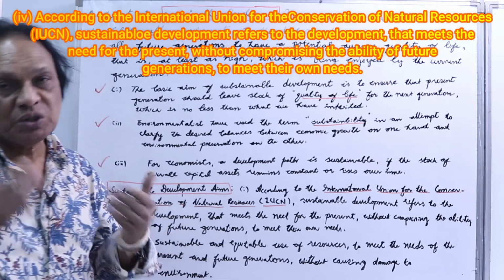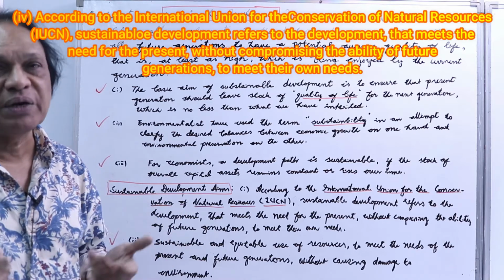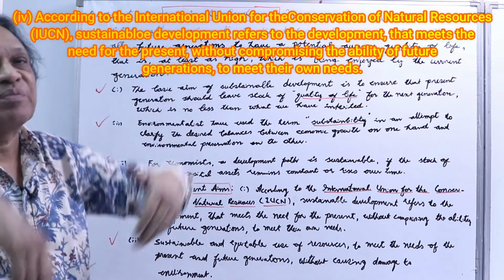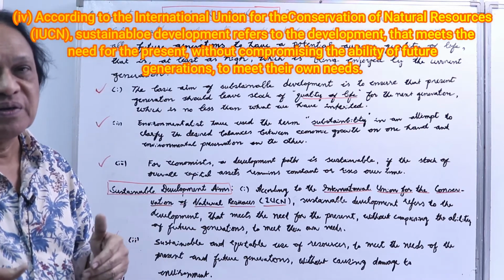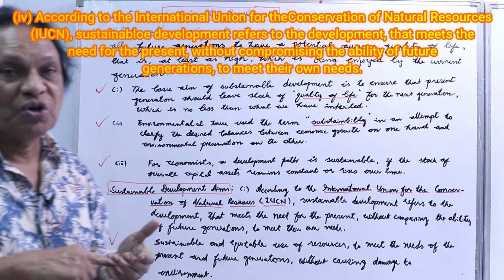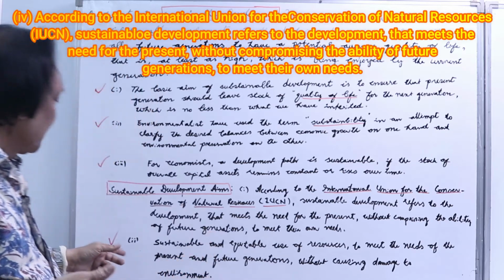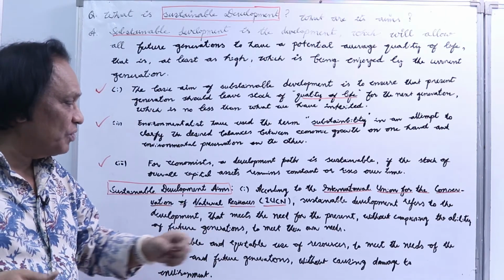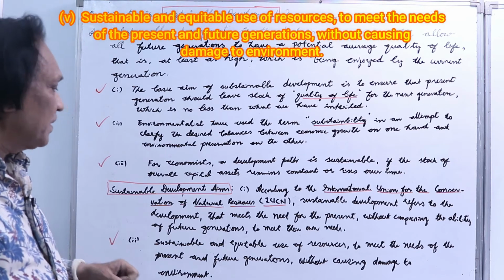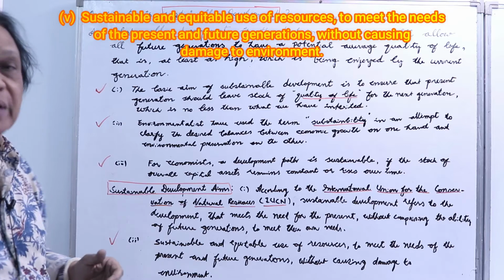So sustainable development means we should utilize whatever resources we need to meet our needs, but we should not compromise with the needs of the future generation too. That means we should look after the present generation as well as the future generations. And the next point, sustainable and equitable use of resources to meet the needs of the present and future generations without causing damage to environment.